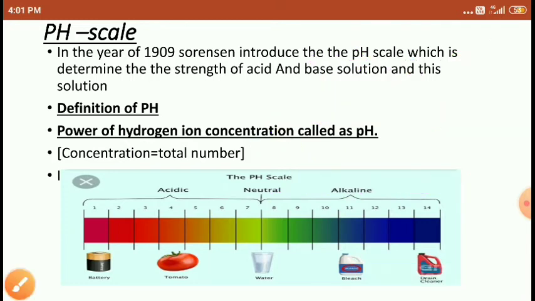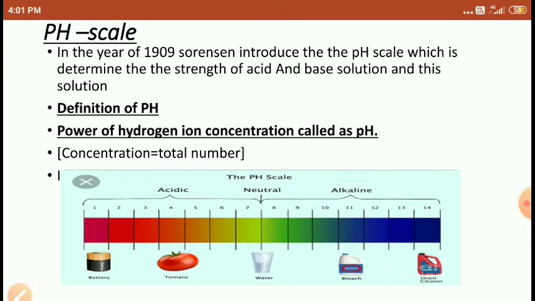Right, students? So what he did, he used the pH paper, and that pH paper he dipped into different solutions like citric acid, gastric acid, lemon juice, orange juice, tomato, NaOH, sodium hydroxide, soap, sodium bicarbonate, calcium carbonate. He tried to dip it in each and every solution.